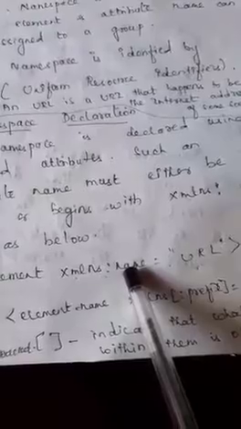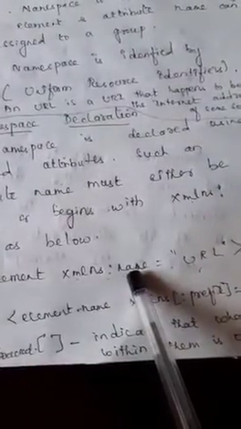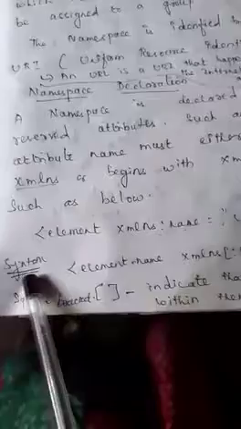The namespaces are recommended mostly by the W3 Consortium. Here the syntax of the namespace starts with the element name. This is the namespace name xmlns, and then a colon, which is optional. You can specify it by using either xmlns or xmlns colon, then the prefix equal to the URI. The square brackets indicate that what is within them is optional, because the prefix may or may not be given.